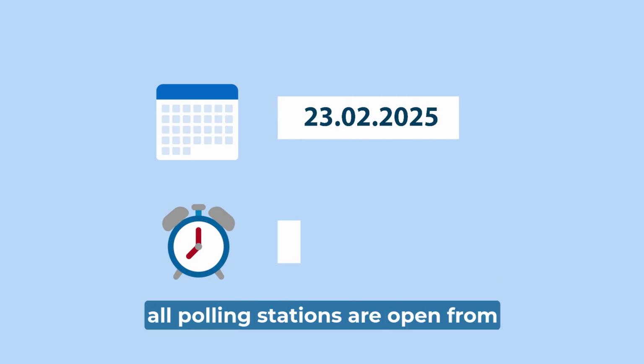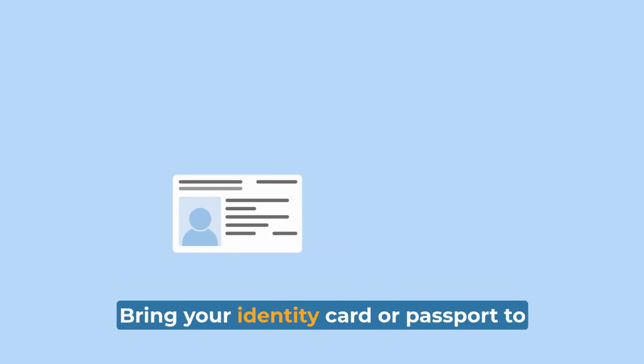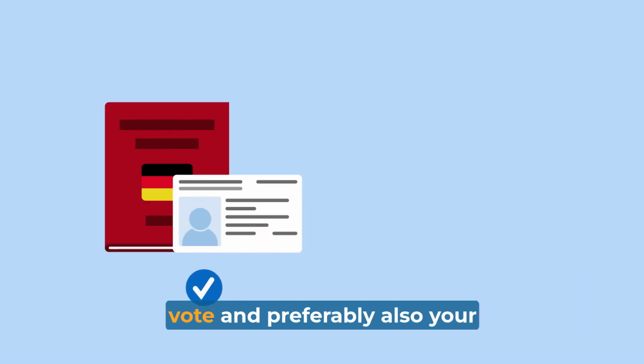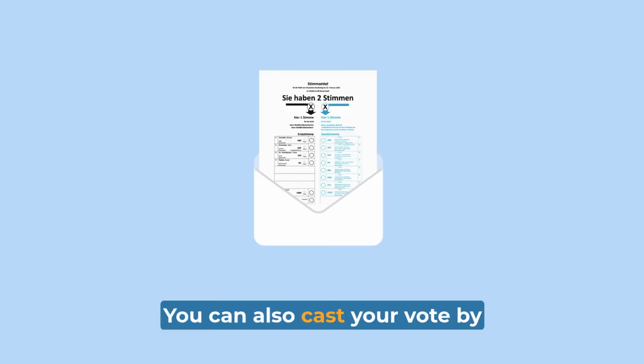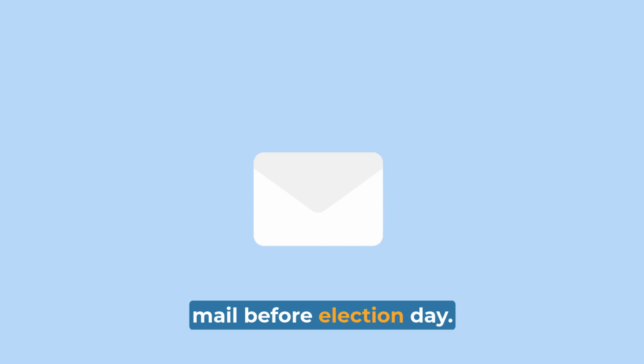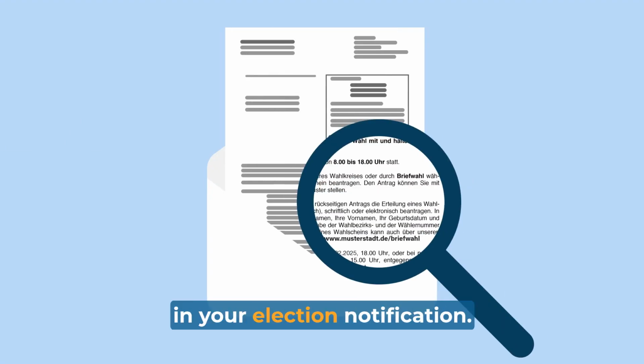On February 23rd, all polling stations are open from 8 in the morning to 6 in the evening. Bring your identity card or passport to vote, and preferably also your election notification. You can also cast your vote by mail before election day. How to apply for postal voting is stated in your election notification.